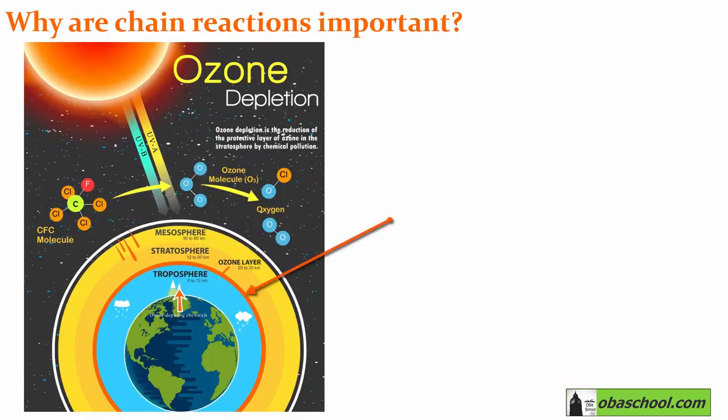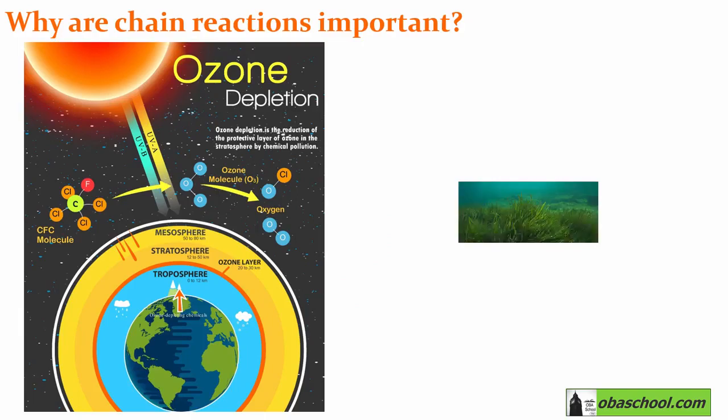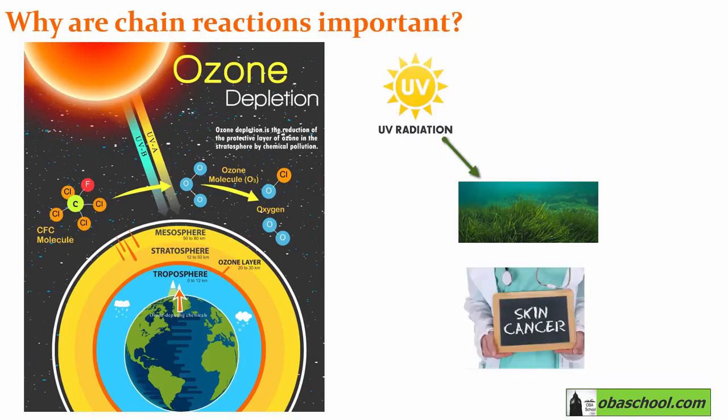The ozone layer is important because it protects the Earth from harmful exposure to too many ultraviolet rays. Without this protective layer, life on Earth would be very different. For example, plankton in the sea, which are at the very bottom of the food chain of the oceans, need protection from too much UV radiation. Also, too much UV radiation causes skin cancer in people by damaging DNA.